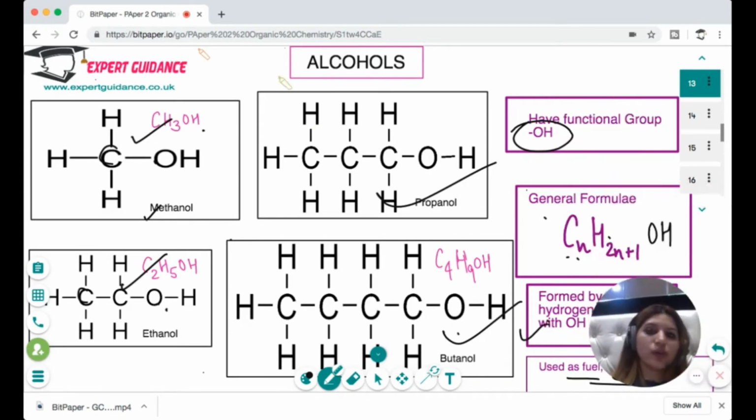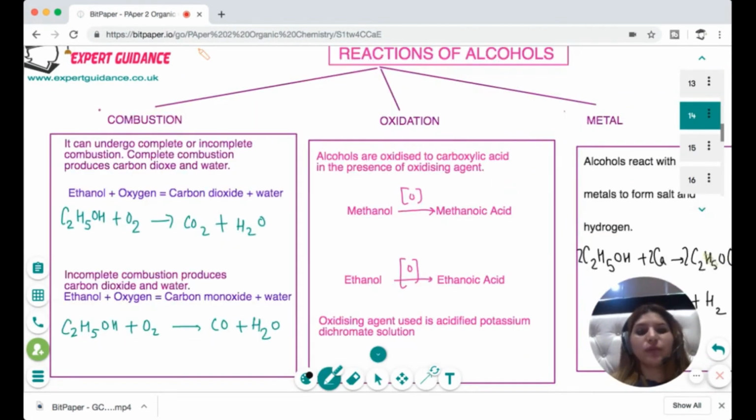Okay, so I hope what alcohols are is clear to you and you're able to draw the displayed formula and the general formula of different alcohols. Now, the reactions of alcohol, first is combustion. As we have done with alkenes, all hydrocarbons undergo a combustion reaction. In a complete combustion, ethanol or any alcohol with oxygen gives carbon dioxide and water. And in incomplete combustion, any alcohol with oxygen gives carbon monoxide and water.